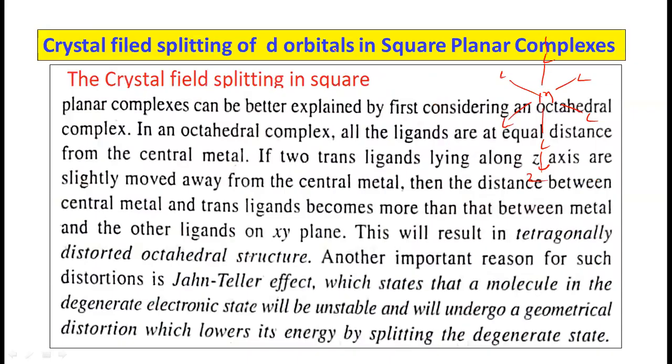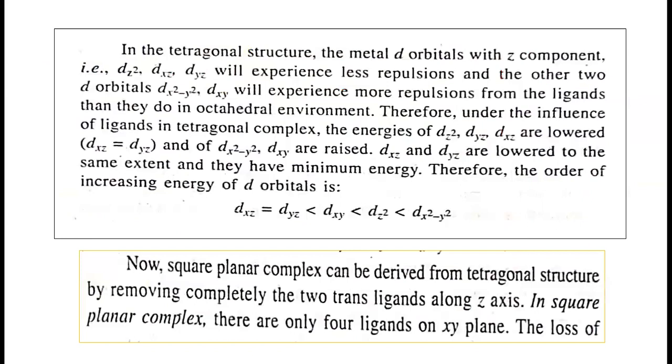So let us show this. You can see, according to the Jahn-Teller effect, a molecule in a degenerate electronic state will be unstable, meaning T2g and Eg. This electronic state will be unstable and will undergo a geometrical distortion, which lowers its energy by splitting the degenerate state. So that degenerate state will be split there.